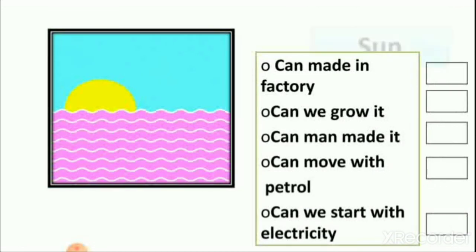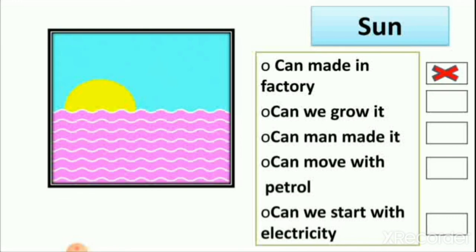Then the sun. Can we make it in a factory? Did you see a factory of sun anywhere? No. Can we grow it? No, because sun is a natural thing. Can man make it? No, we cannot make the sun. There is only one sun all over the earth, and we all use sunlight from this only sun. So we cannot make the sun because it is a natural thing. We cannot even touch the sun.